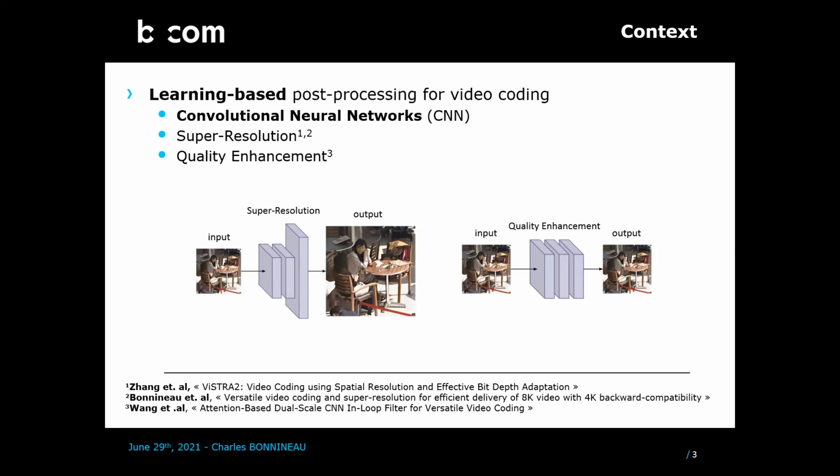On the other hand, quality enhancement without upscaling can be used to remove the coding artifacts generated during compression. This kind of module can be used as a standalone post-processing step or integrated directly in the coding loop as in-loop filter. However, all these learned approaches require many parameters to be efficient, making them very hard to deploy in real-world use cases.